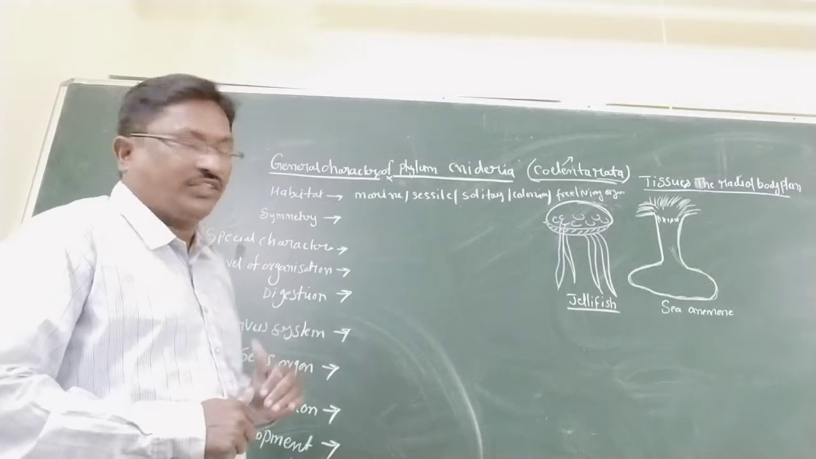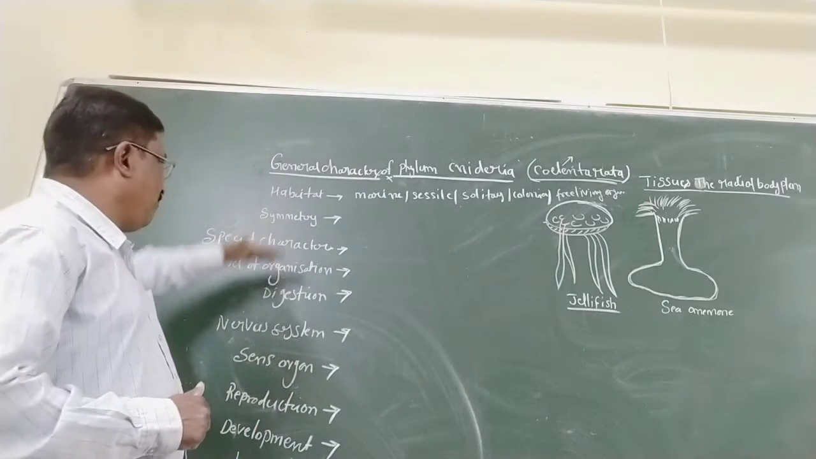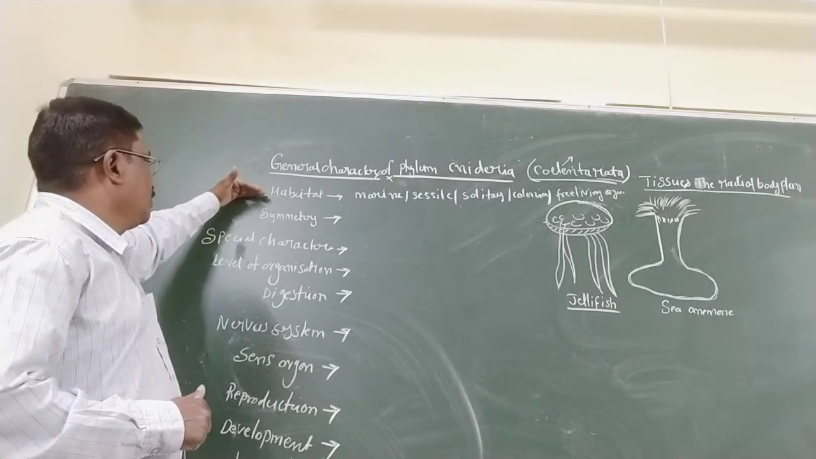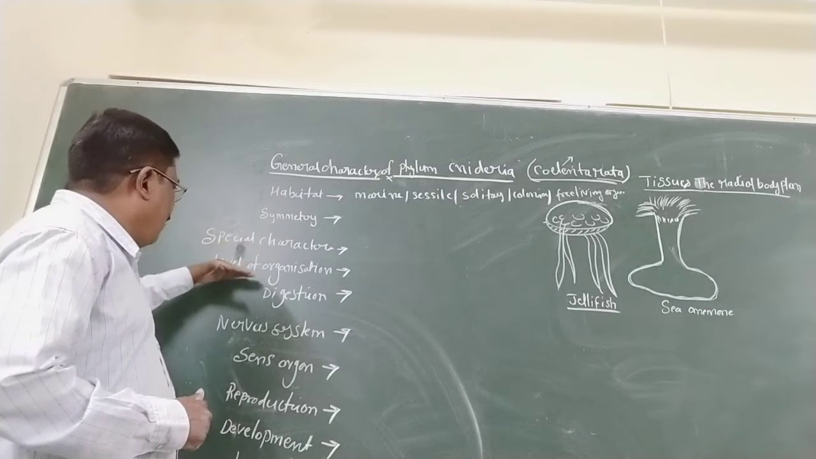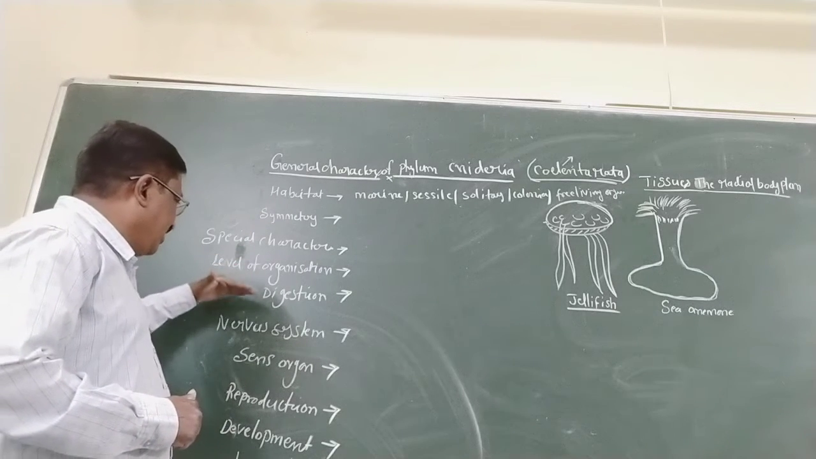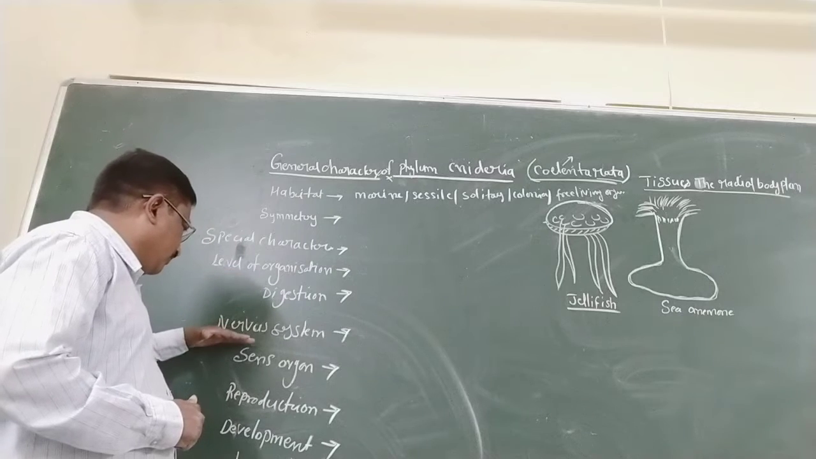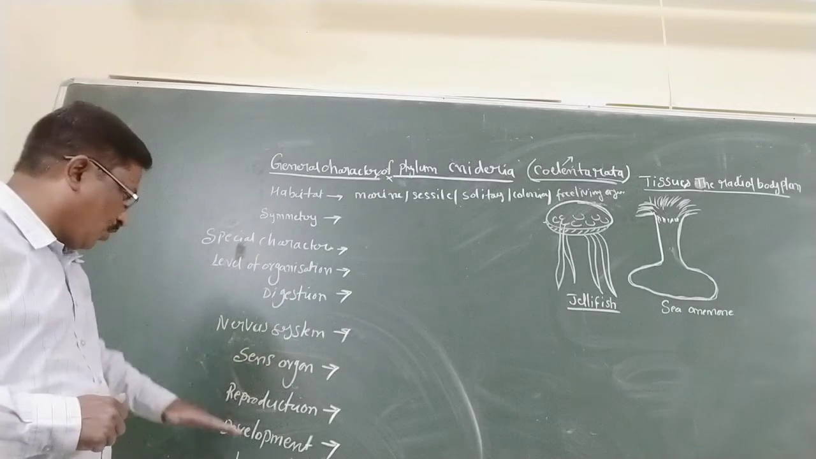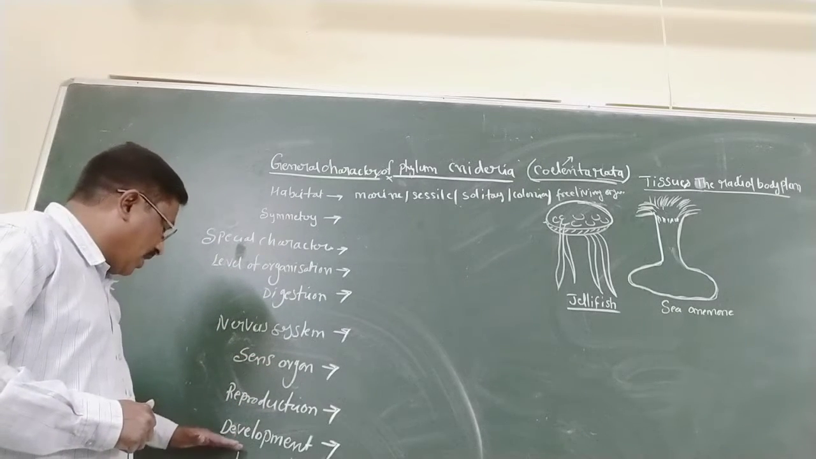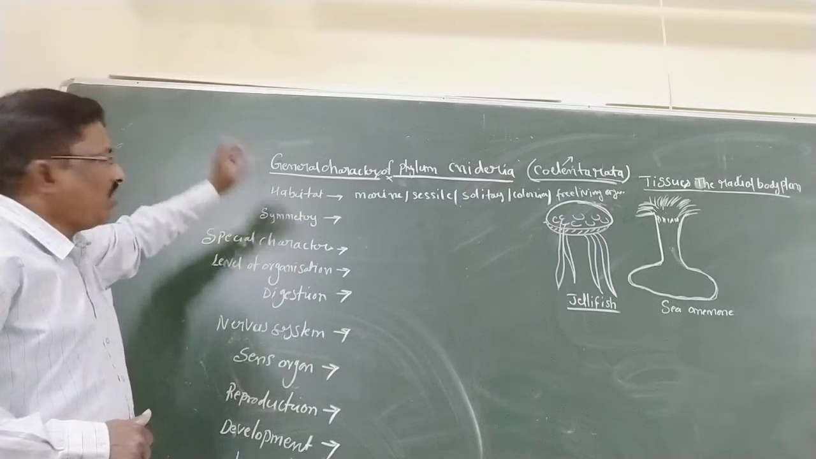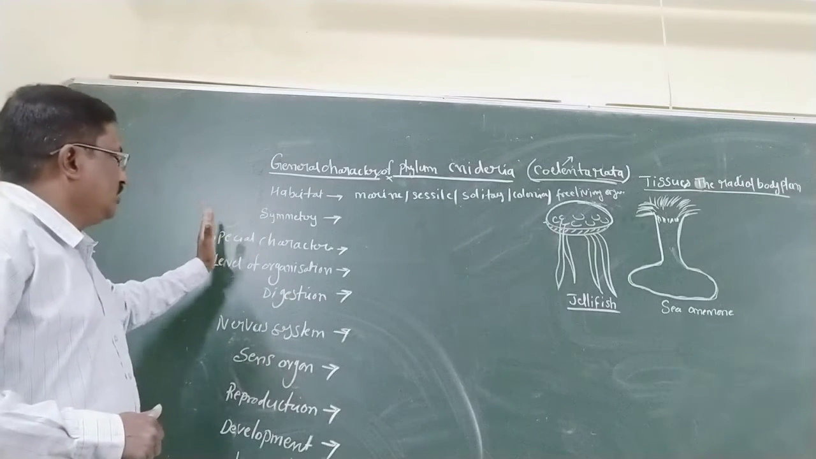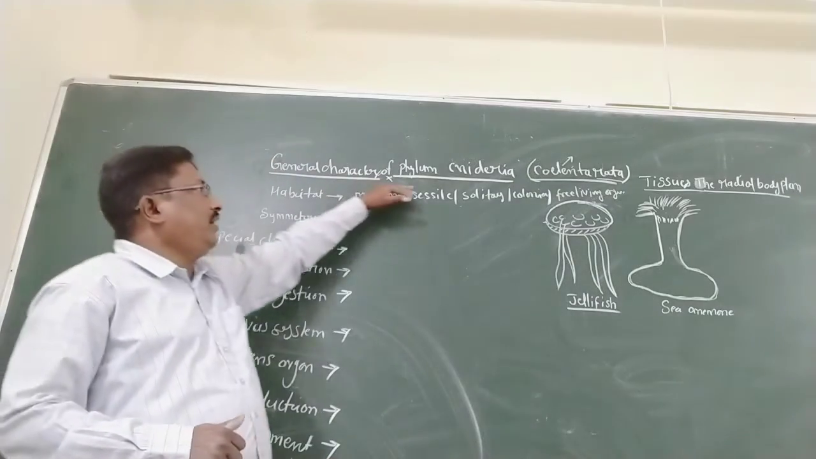First, observe the general points: habitat, symmetry, special character, level of formation, digestion, nervous system, sense organ, reproduction, development, and larva. These are the general points, the general characters of all phyla. These general characters are applied to the Cnidarians.